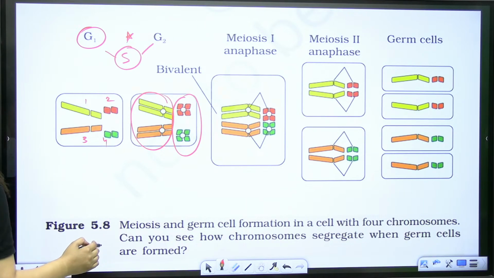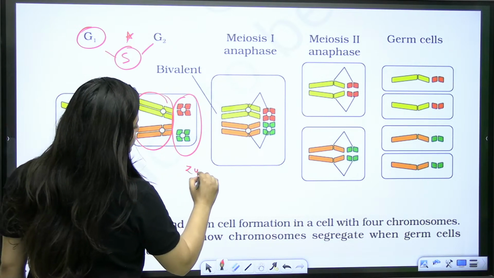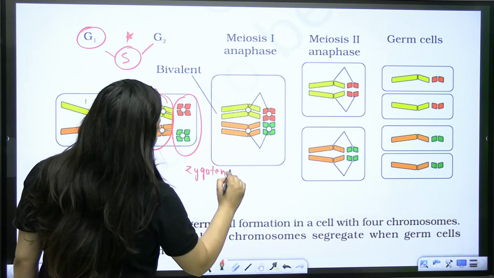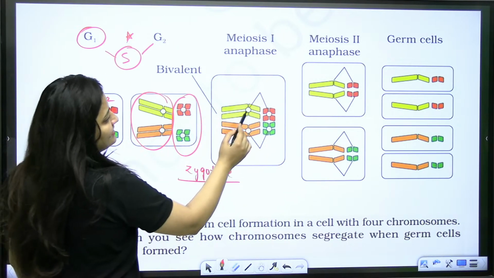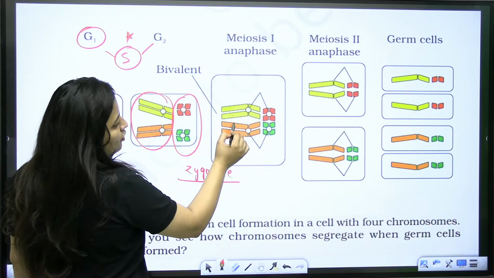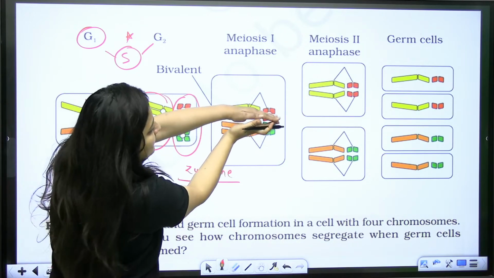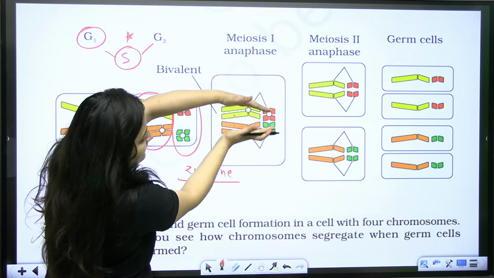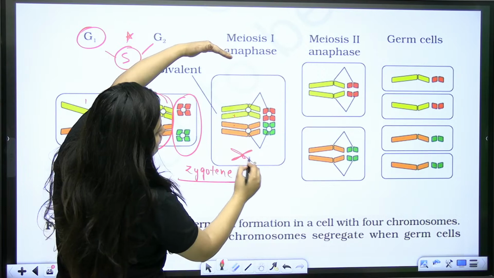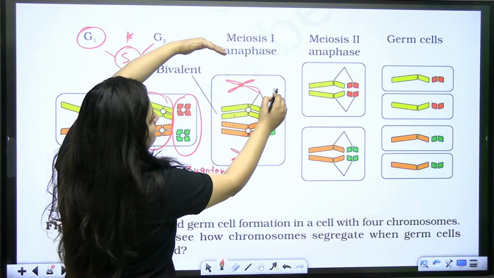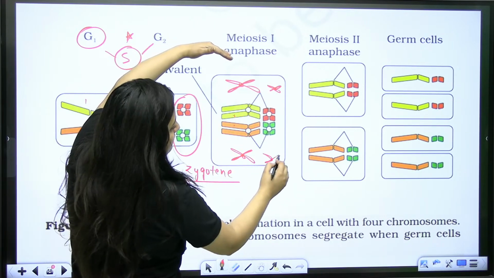Fine. So in prophase 1, in zygotene, synapsis will occur, and you know that in meiosis 1, anaphase 1, this homologous pair of chromosomes will get separated from each other. This one here, this one here, this one here, this one here. Fine.